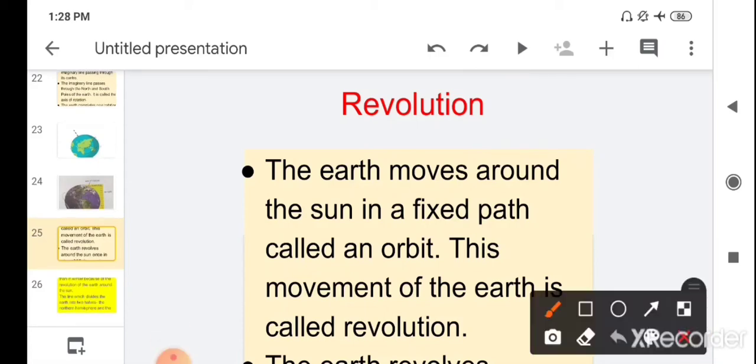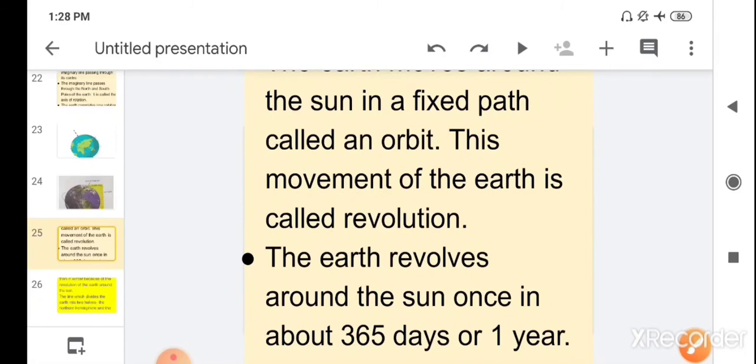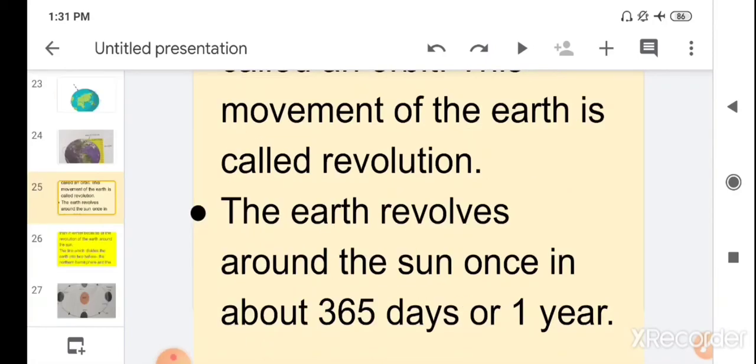When the earth moves around the sun in a fixed path, which is called an orbit, this type of movement is called revolution. Children, the earth revolves around the sun once in about 365 days or 1 year.